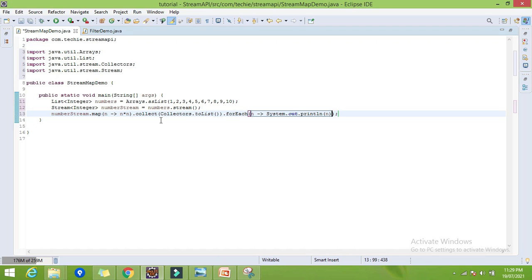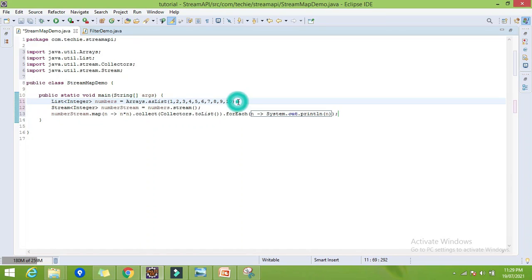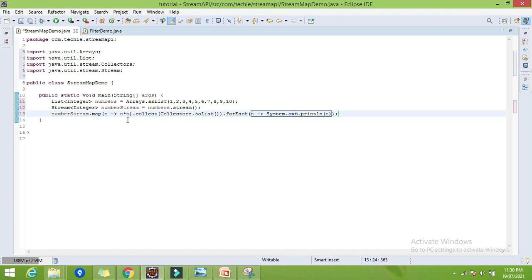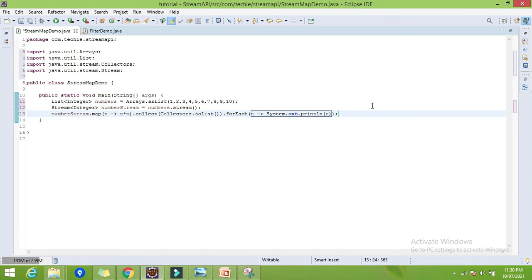So what I have done, first we have taken the list of integers, that is 1 to 10 numbers. Then we have converted this collection or list into the stream by using the dot stream function. Once we have the stream, then we can use the map function to map or transform each element in the list. Then after that collect it to a list, and again iterate it to display. So let's try to run it.